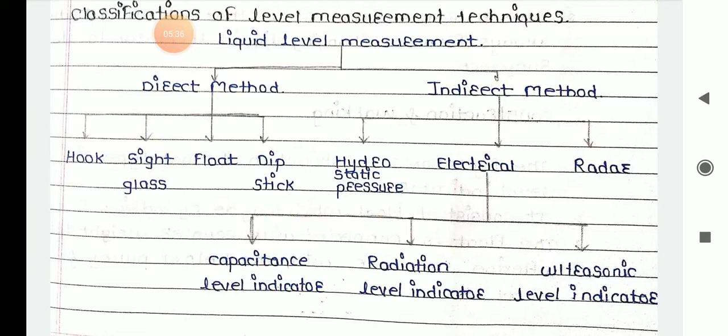So in these classifications, the main types we will study are the float type, then capacitance type, radiation level type, ultrasonic type, and if necessary we will discuss the radar type also. Okay, so next we'll move on to the level measurement techniques one by one.